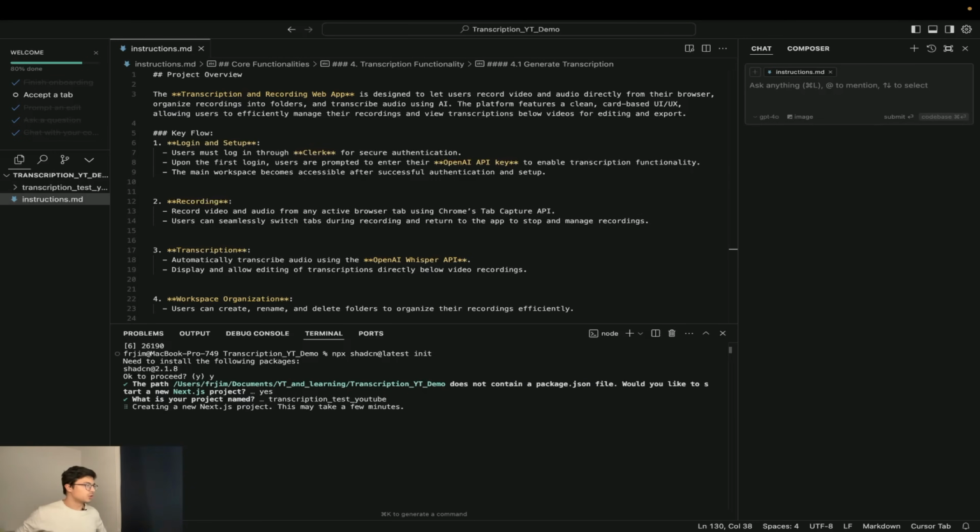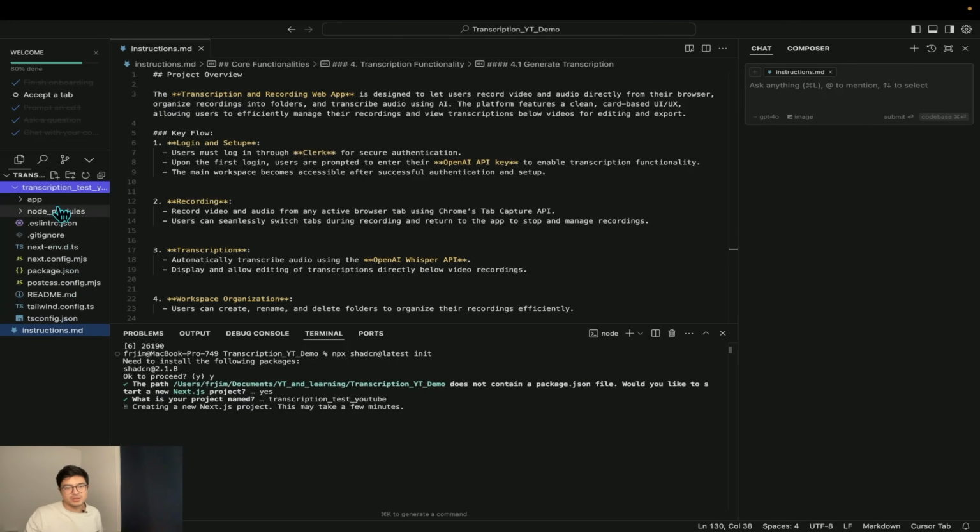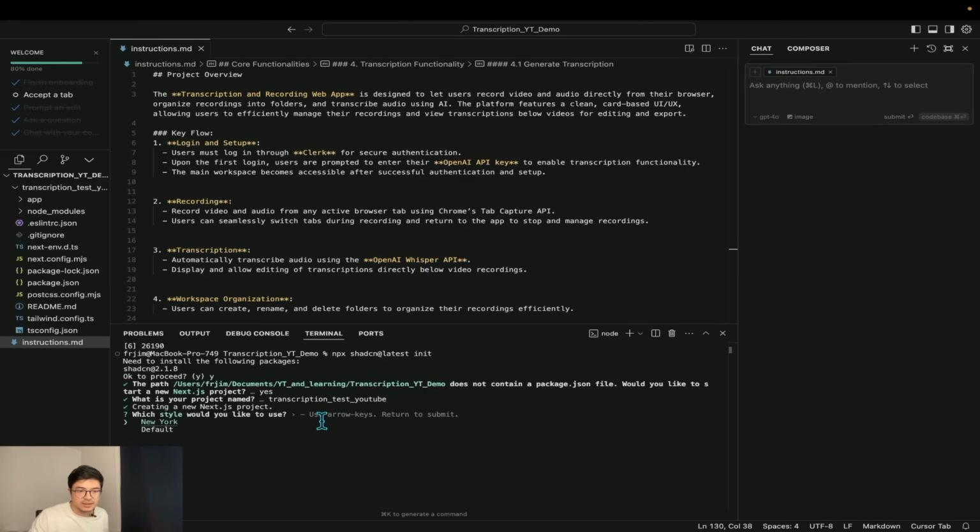And now we are creating the Next.js project. And you can see here that it created a new folder with all the necessary files, right? It's doing it as we go. So now we need to select what style we want to use. Let's select New York. Let's go with neutral. Would you like to use CSS variables for theming? Let's select yes. And that's it.